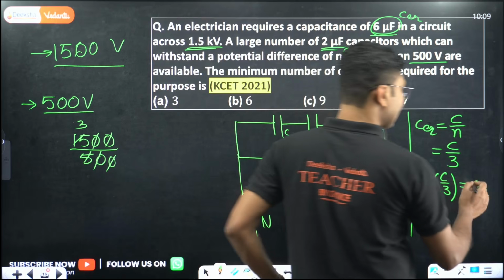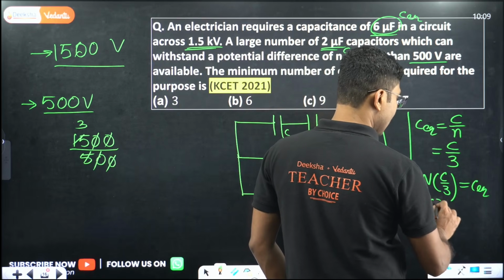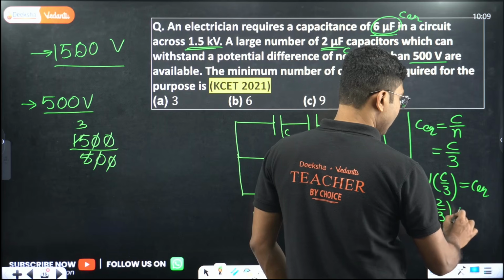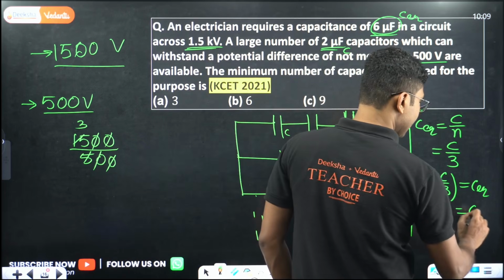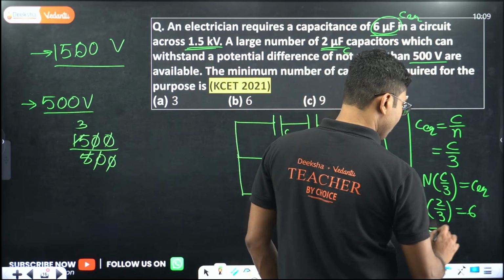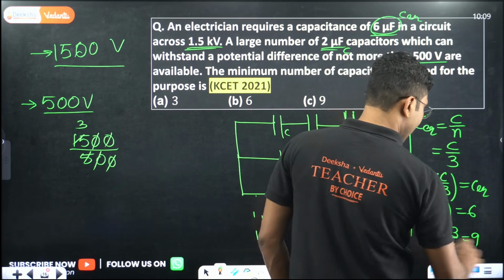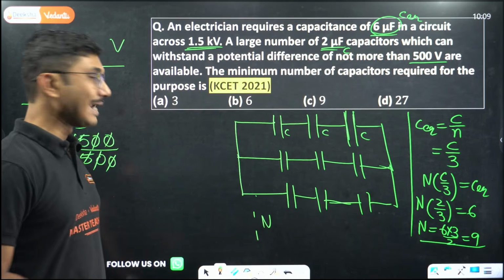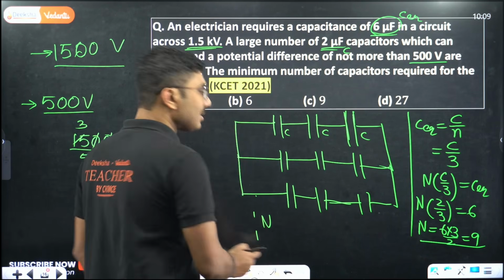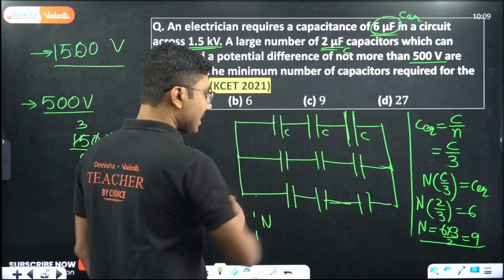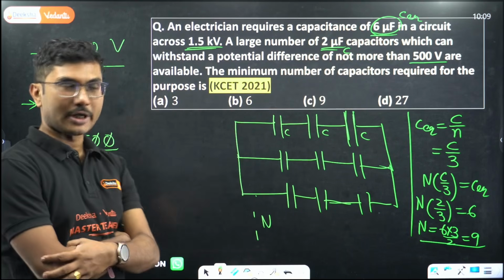So now we will put in the values. We do not know the value of n, by the way. So n into 2 by 3 equals 6. From here n will come out to be 6 into 3 by 2, that is 9. So the value of n is 9, but that is not the number of capacitors required. We require 9 such capacitance lines, so that the equivalent capacitance becomes 6 microfarad.